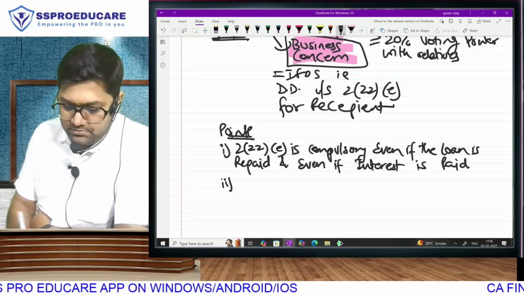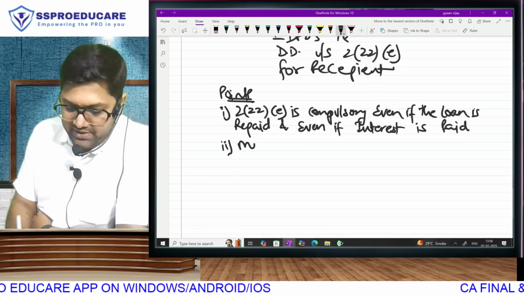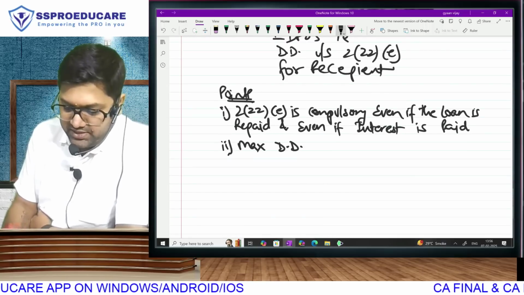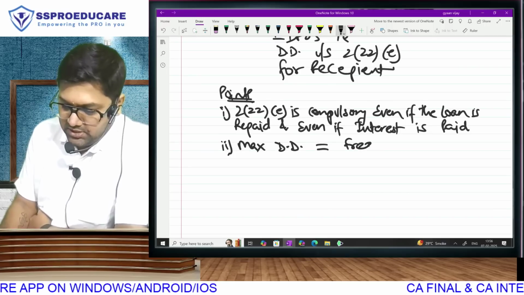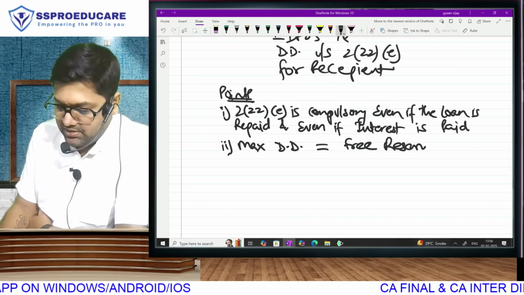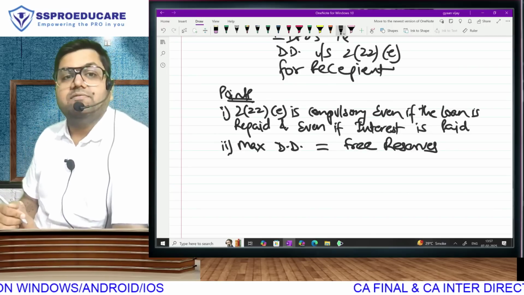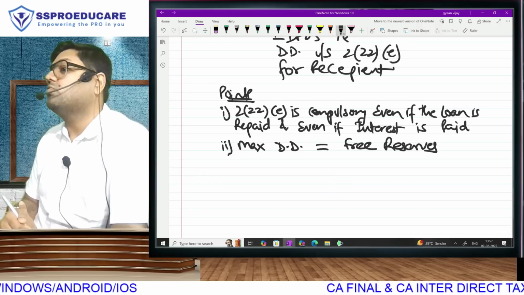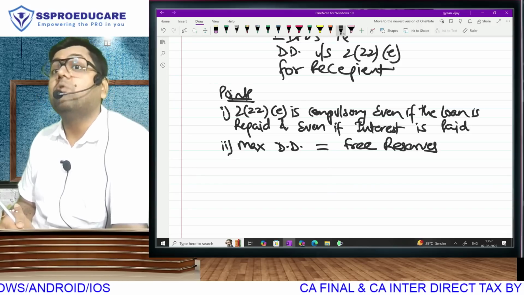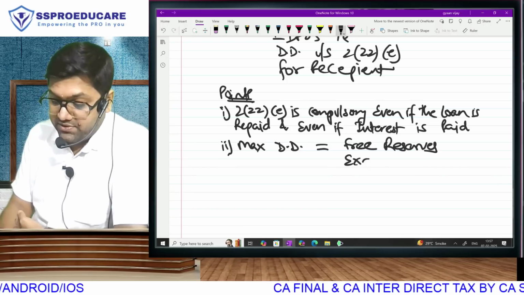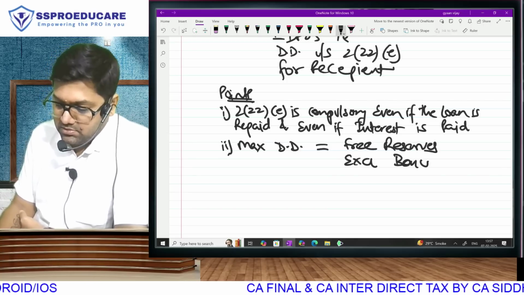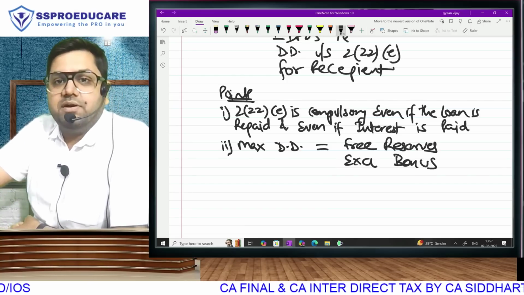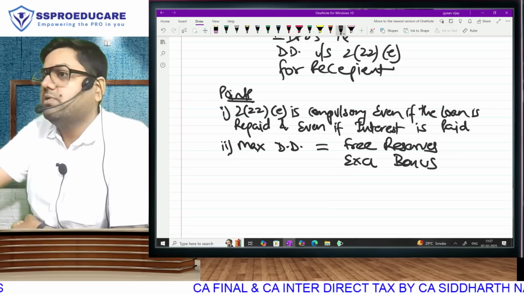Second, maximum deemed dividend equal to the free reserves. This we have seen in the other sections as well. But after writing equal to free reserves, we wrote something more over there, including bonus. Now here they say excluding bonus. Maximum deemed dividend equal to free reserves, excluding bonus.